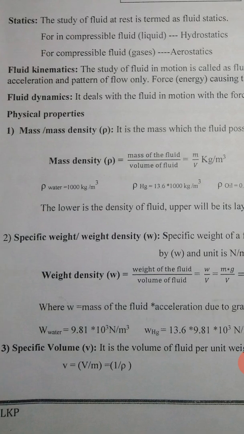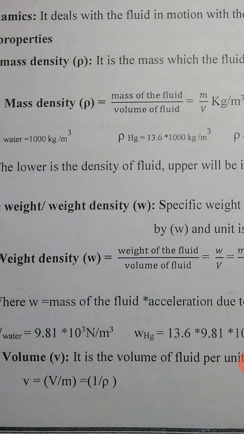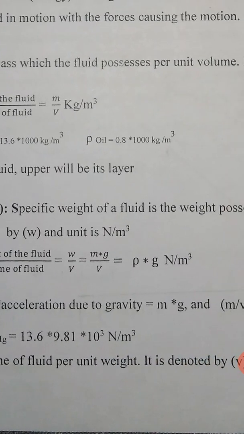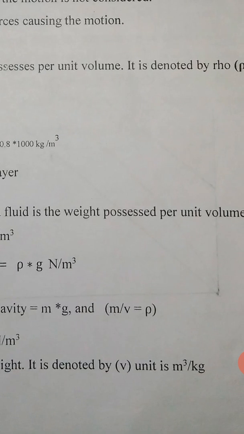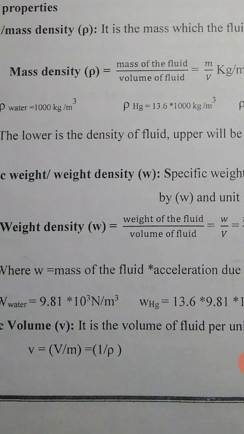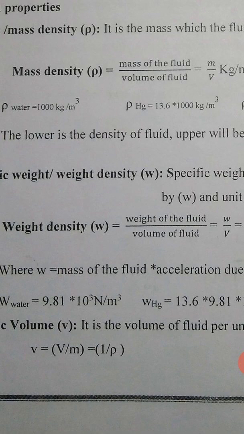Specific volume. Specific volume is the volume of a fluid per unit weight. It is denoted by small v, and the unit is meter cube per kg. Small v equals capital V divided by m, or you can say that it is 1 by rho.